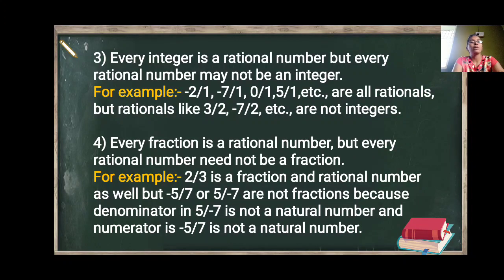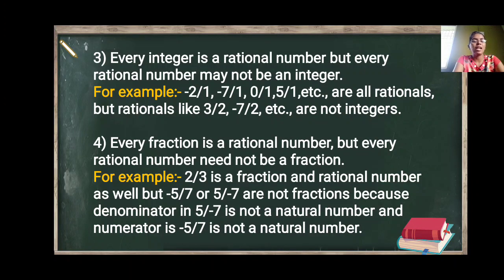But what about the rational numbers? 3 upon 2 is a rational number, but 3 upon 2 is not an integer. So every rational number may not be an integer. So every integer is a rational number, but every rational number may not be an integer.